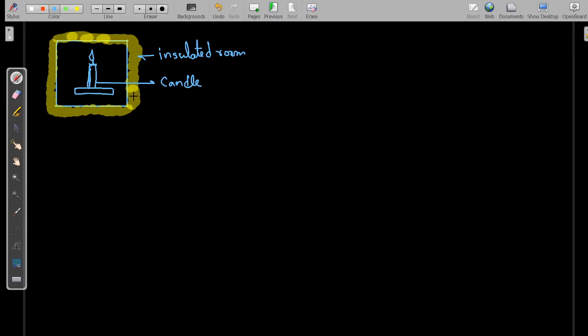Now I want to know whether there is any energy transfer taking place between system and surrounding, meaning whether energy interaction or work interaction is taking place between system and surrounding or not. Or whether there is any change in internal energy of the system or not, or whether energy in storage is changing or not. So let us first consider energy in transit.